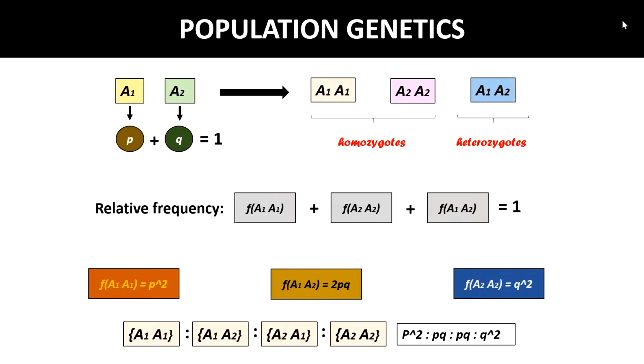Now, with the population not in Hardy-Weinberg equilibrium, we would need to explicitly track the genotypic frequencies themselves, which is much more complicated. So, if you can say that a particular population is in Hardy-Weinberg principle, it will be very easy for us to find the allelic frequencies and the genotypic frequencies, because already the scientist showed us the relationship between these two frequencies. So this is about the population genetics.